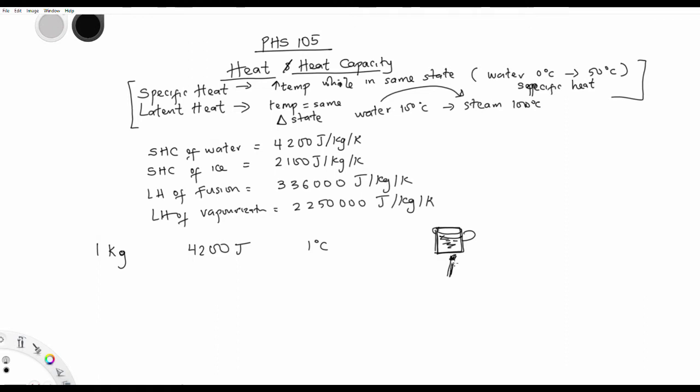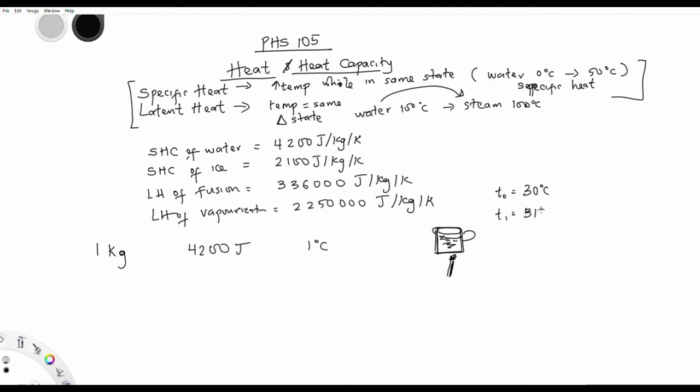Let's assume the initial temperature, T0, is 30 degrees Celsius. Now I placed it on fire and it went to 31 degrees Celsius.